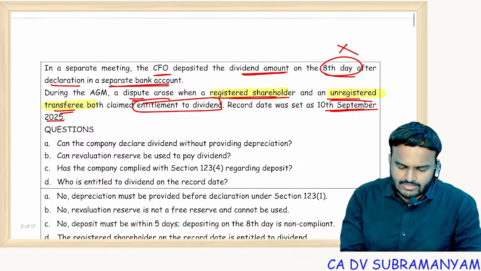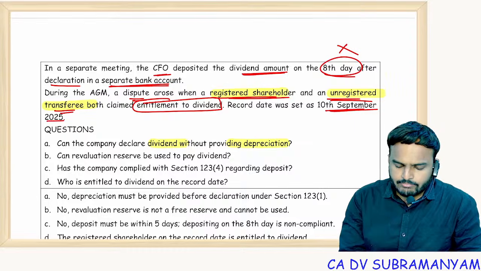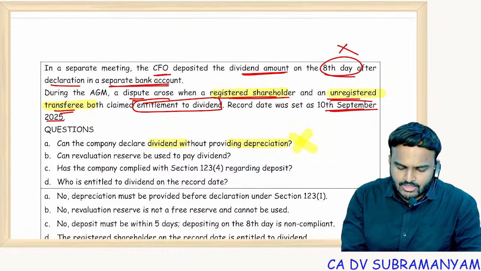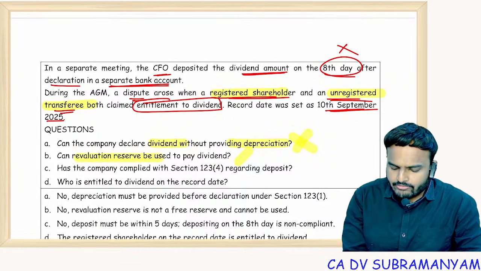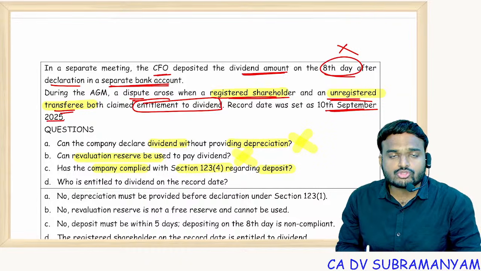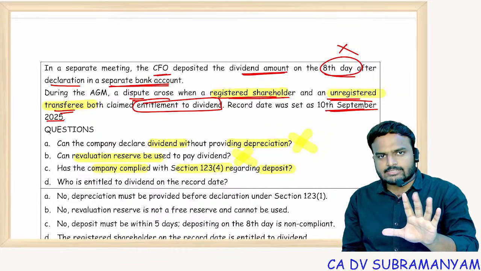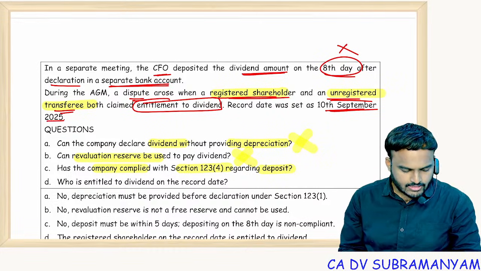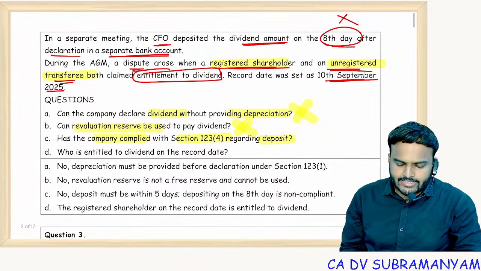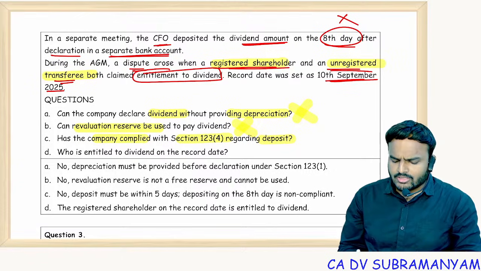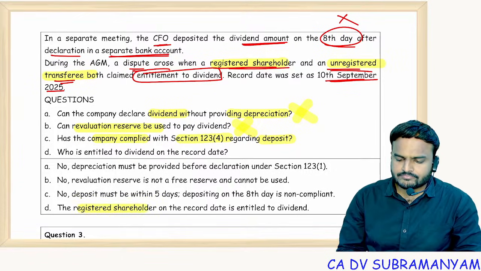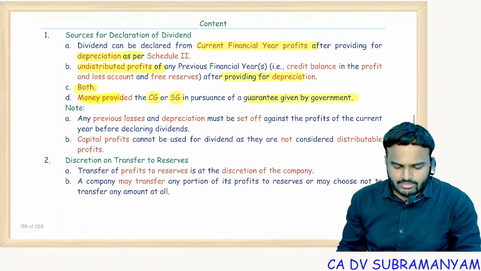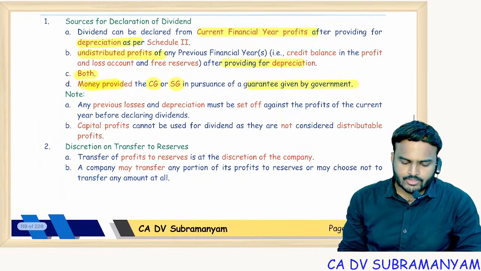Can the company declare dividend without providing for depreciation? No, already covered. Can revaluation reserve be used to pay dividends? No. Has the company complied with Section 123 subsection 4 regarding deposit? Deposit should be done within how many days? 5 days. But it deposited on the 8th day. This is also a mistake. Next one: who is entitled to dividend on the record date? Registered shareholder. So yes, the points covering this question you can see here.